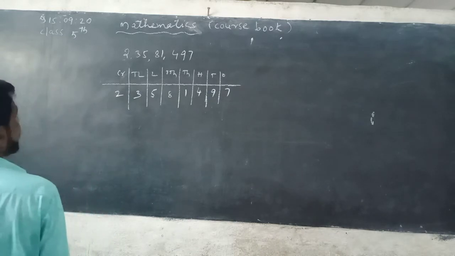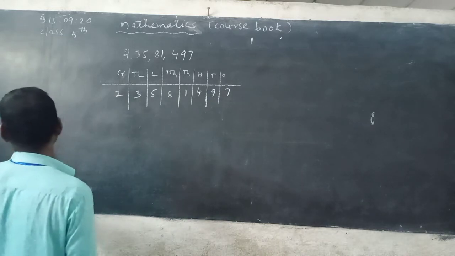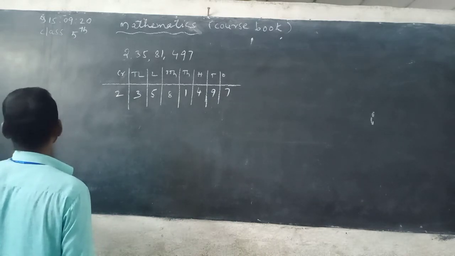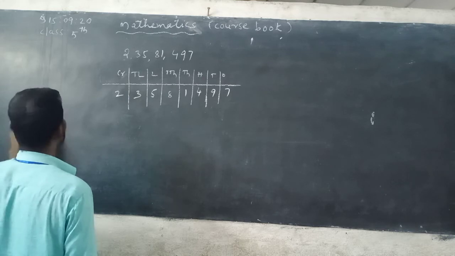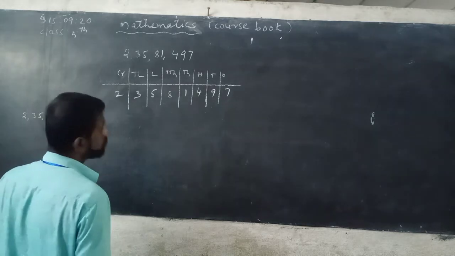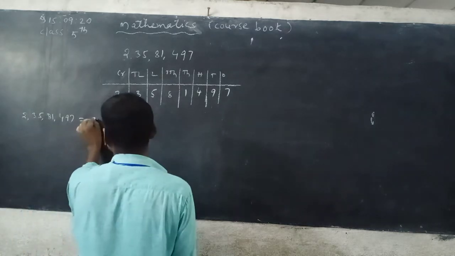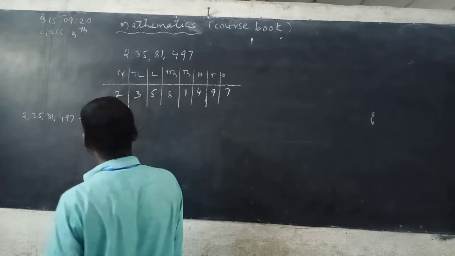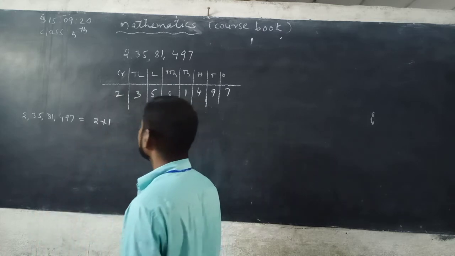So then you can write their expanded form. See here, 2 crore, 35 lakh, 81,497. 2 crore, 2 into 1 crore.